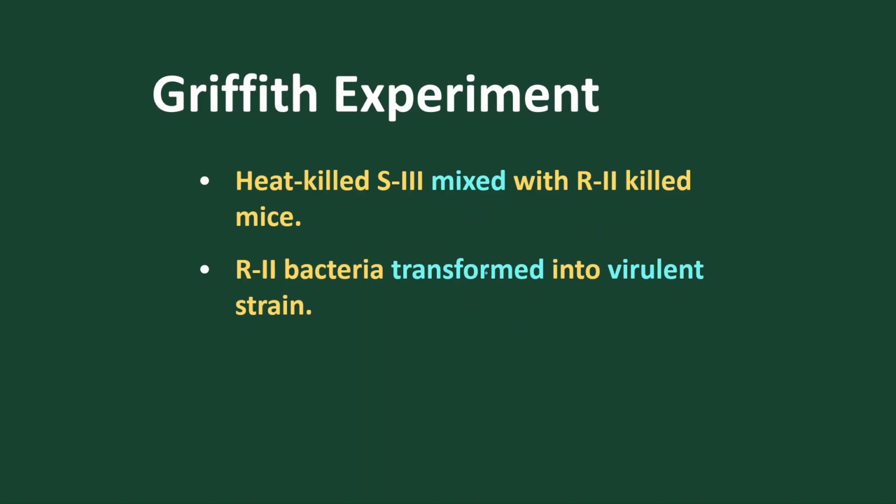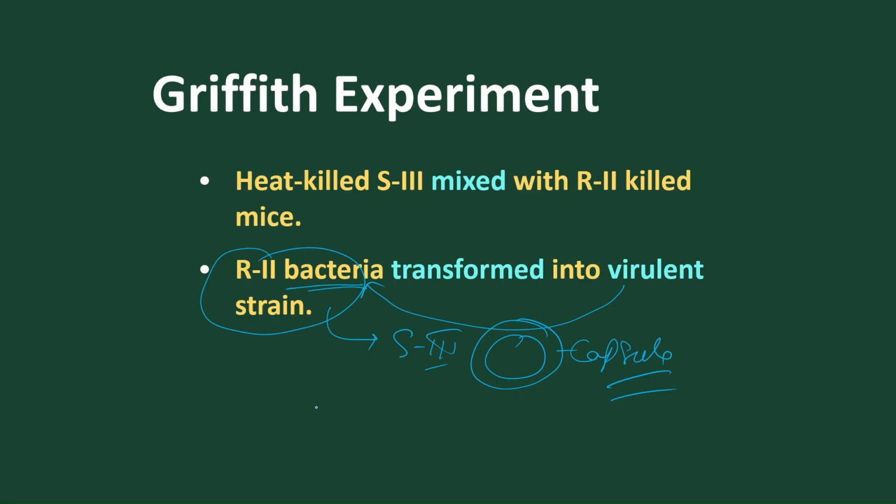From the experiment it was proved that the R2 bacteria contains the virulent DNA inside it, and this R2 bacteria converts into S3 strain, helping in formation of the capsule and causing death. For example, this is an R2 bacteria. When the DNA of the S3 is incorporated, this DNA has the information, so it forms the capsule.